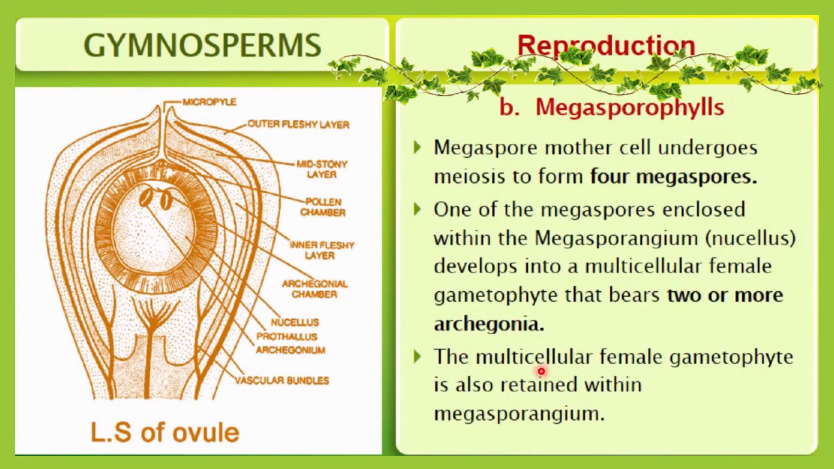The multicellular female gametophyte is also retained within the megasporangium. So afterward, the multicellular female gametophyte is there inside the megasporangium. This whole structure is called the ovule. This is the longitudinal section of an ovule, and you can see all the parts of this ovule.